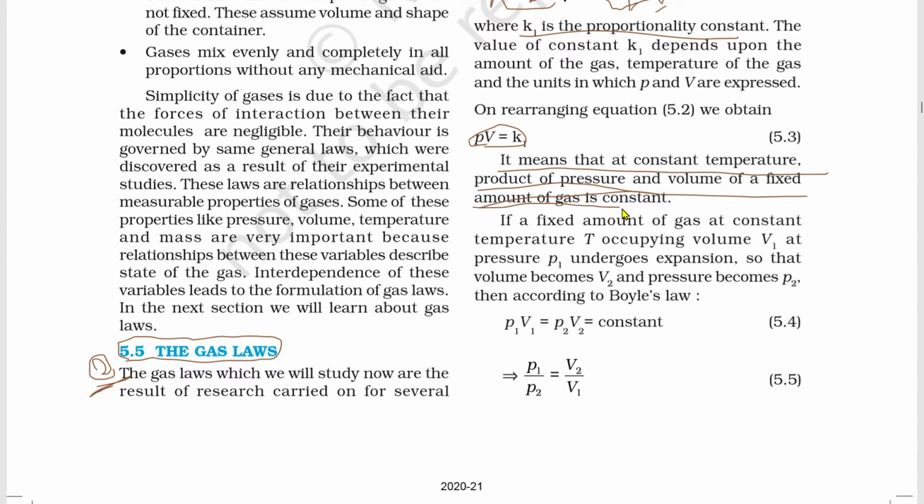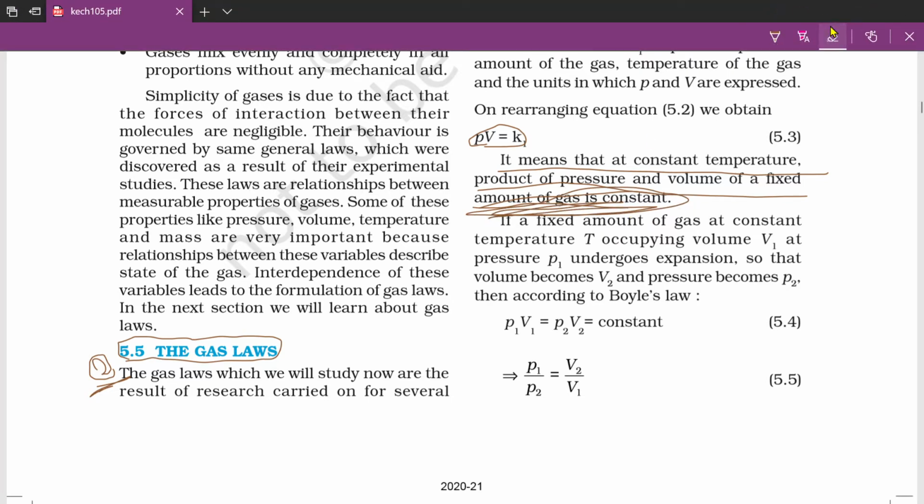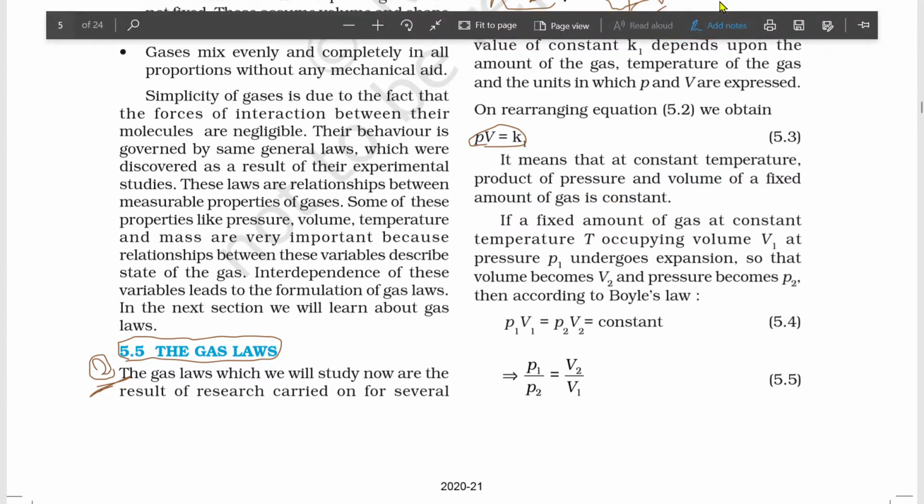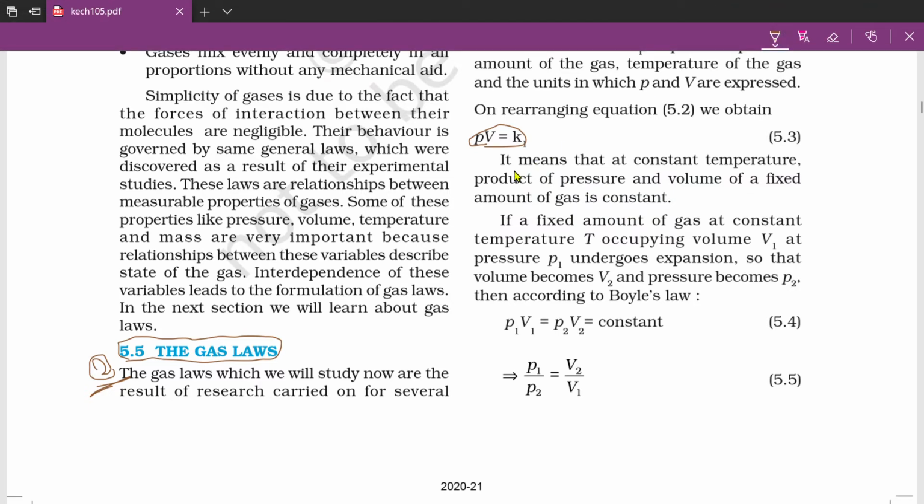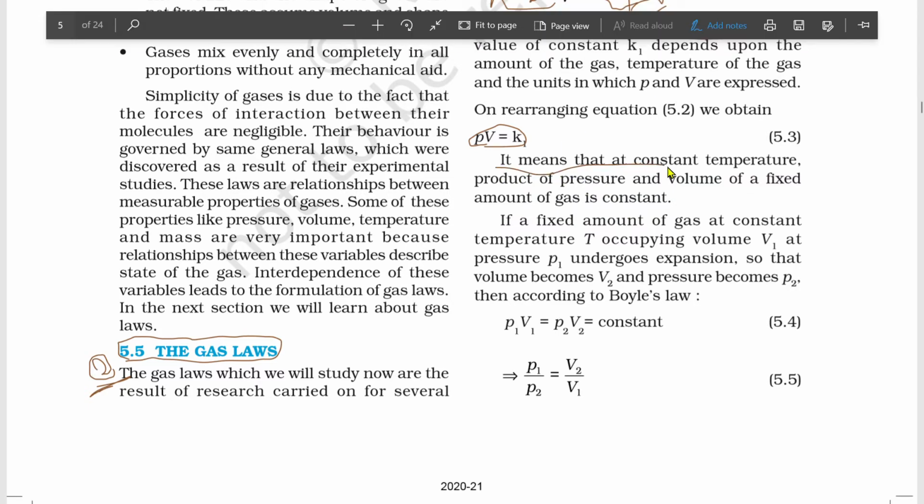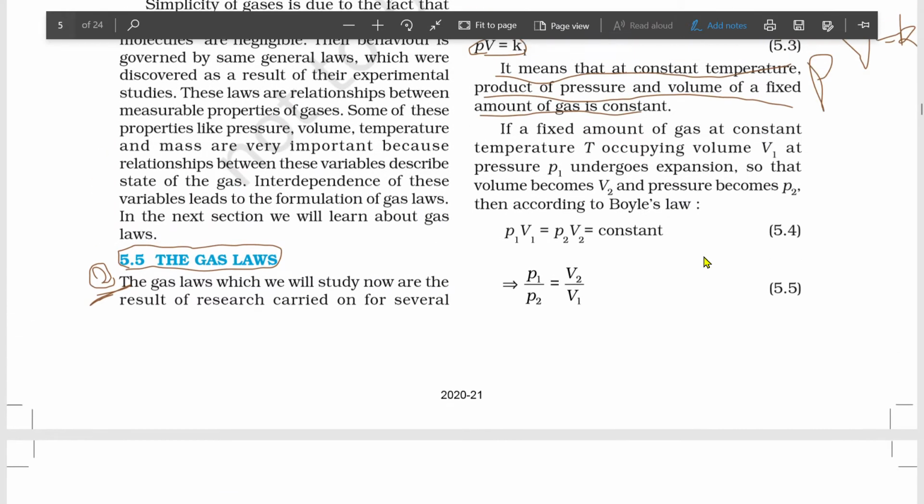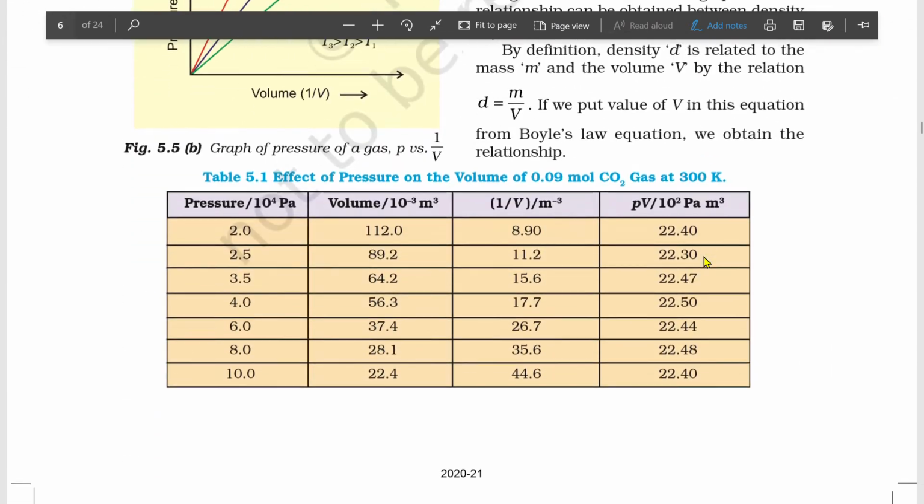See, I am drawing over here. Sorry guys, I made it a little more dirty. Okay. It means that at constant temperature, the product of pressure and volume of a fixed amount of gas is constant. He's saying the product of pressure and volume is always constant. So to explain that it is constant, let me come over here first.